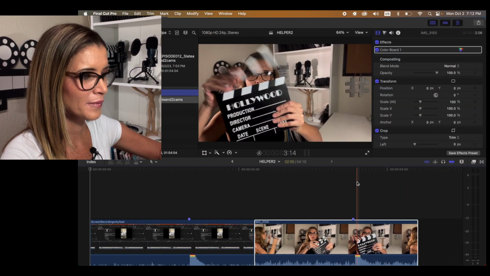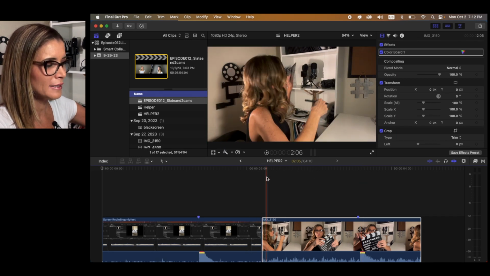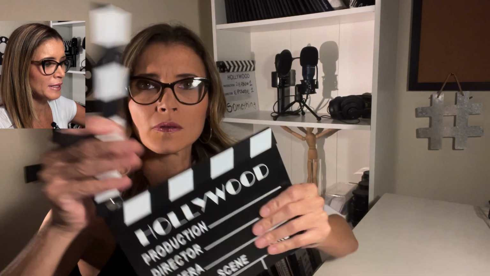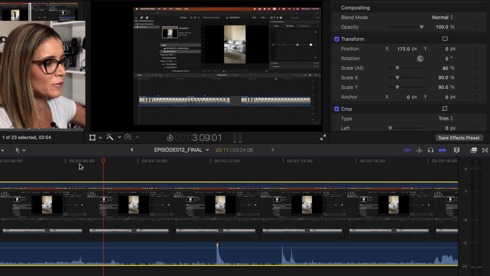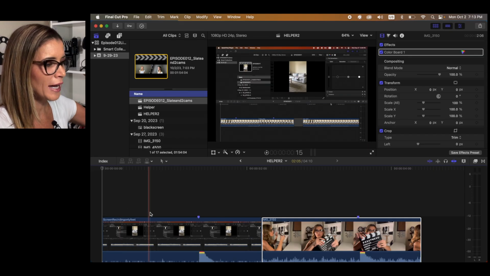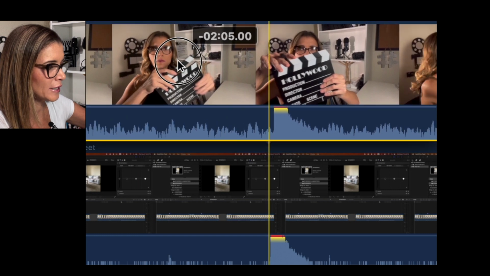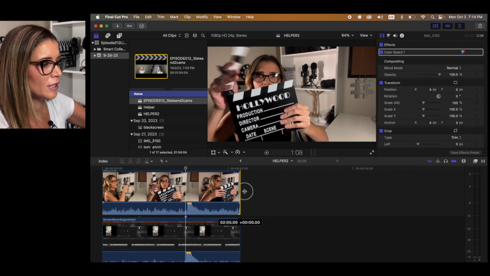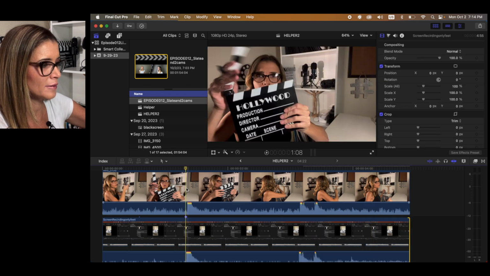Now let's open Final Cut Pro. So over here, I have the example of me starting my video with a clapper and also showing you how QuickTime, my screen recording, recorded that sound of the clapper. So I'm going to sync them exactly where that sound is. Now I can put myself synced on the timeline. When I put two audios, you're going to listen to the same audio happening on both.